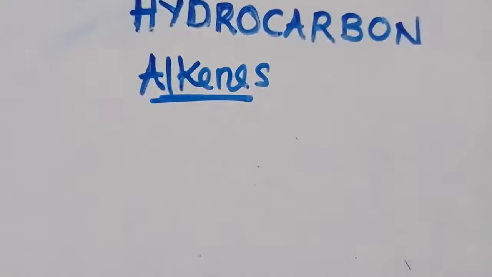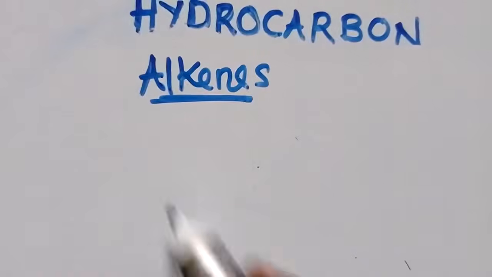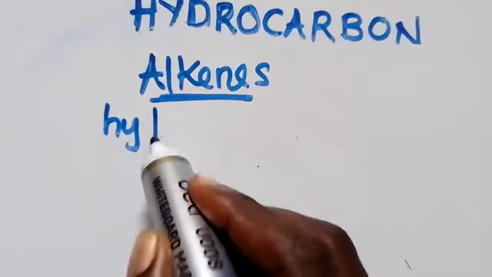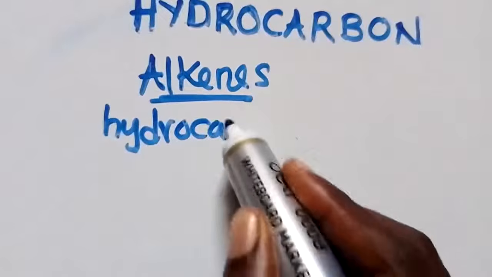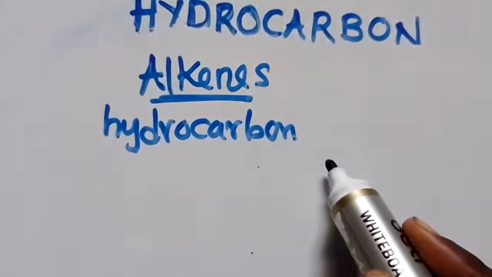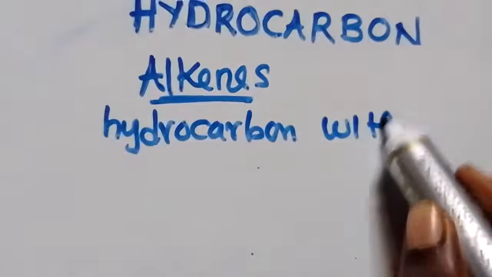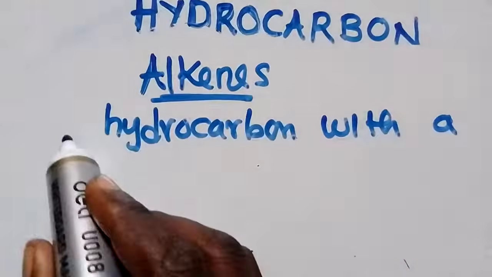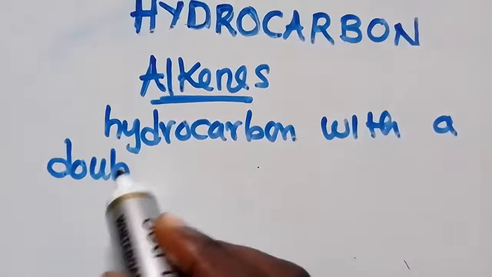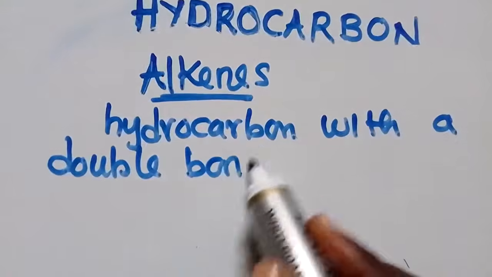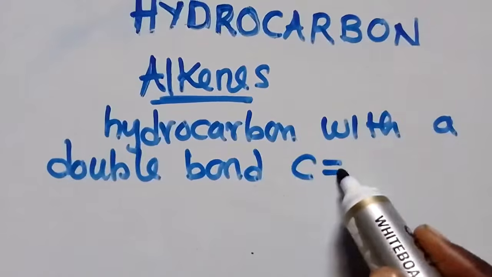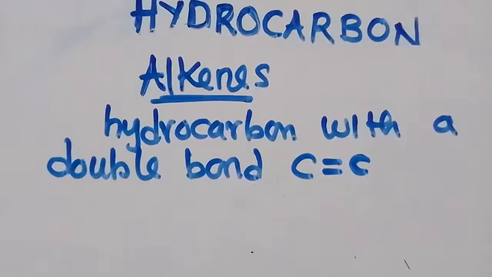What are alkenes? So alkenes, these are hydrocarbons. These are hydrocarbons with a double bond. So these have a what? A double bond. Between carbon to carbon like this, they've got a what? A double bond.